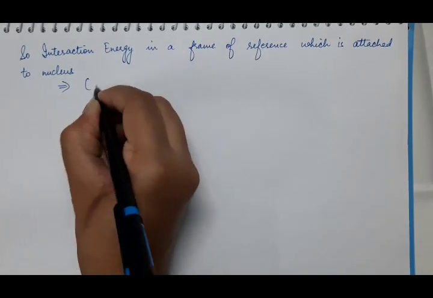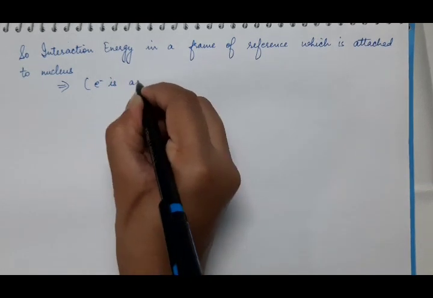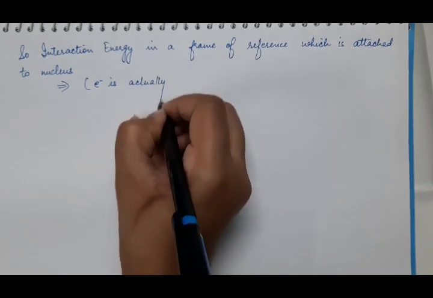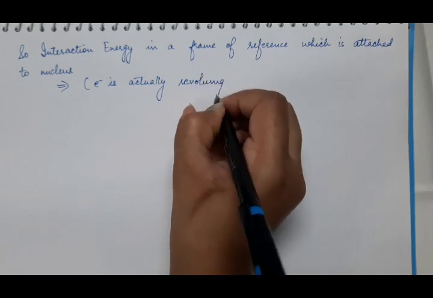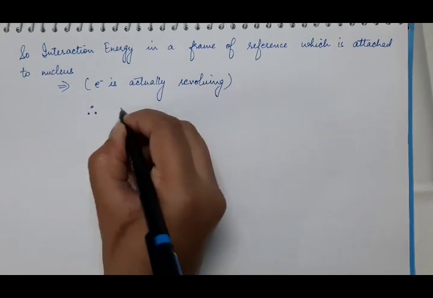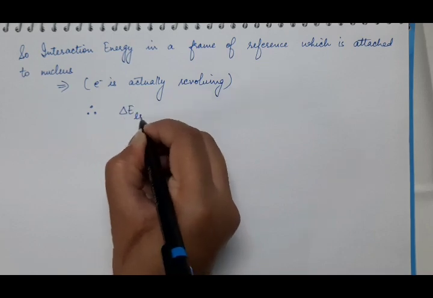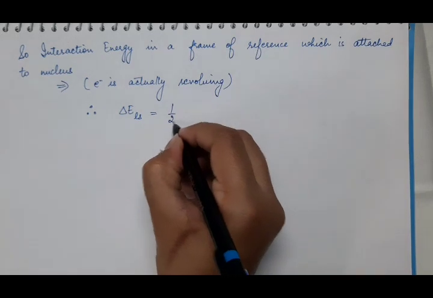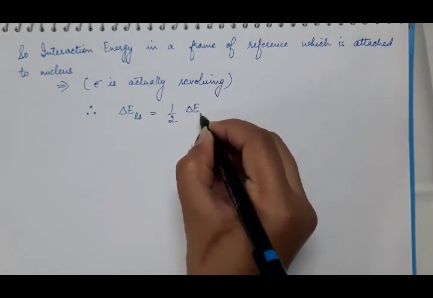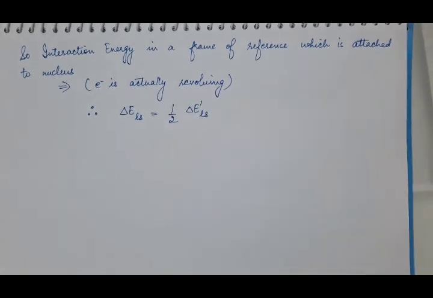In that frame, the electron is actually revolving. So therefore, the interaction energy in that frame will be given by delta ELS, and it will be half of the interaction energy in the frame which is attached to the electron.